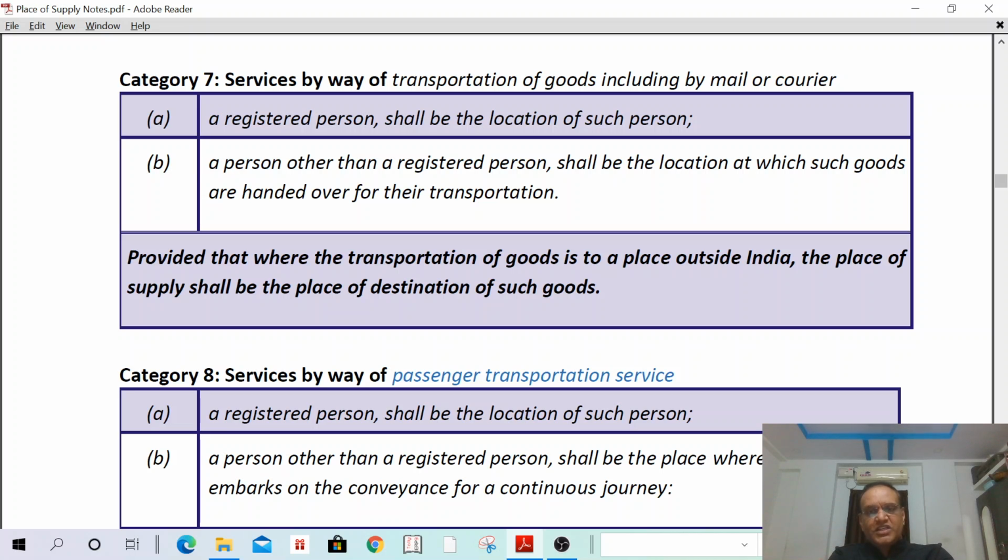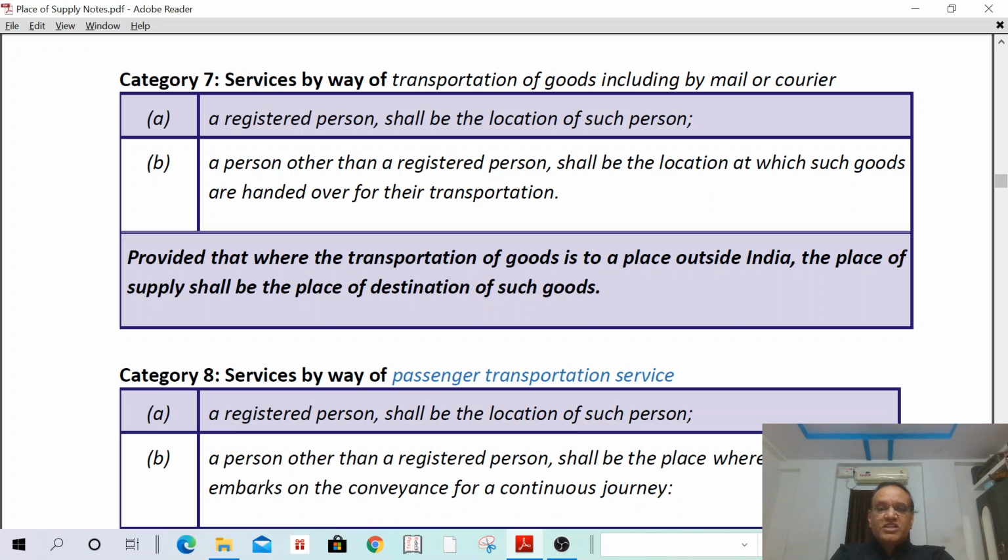If it is transportation of goods and it is B2B, then it is the location of the recipient. If it is B2C, it is the location where the goods are handed over for transportation. If the goods are transported to a place outside India, then the place of supply shall be the place of destination of such goods. This is for transportation of goods.